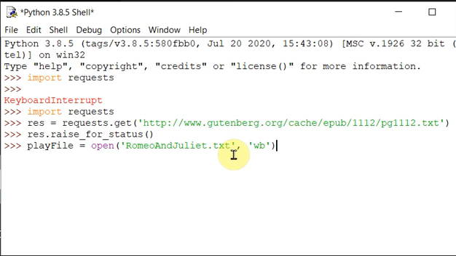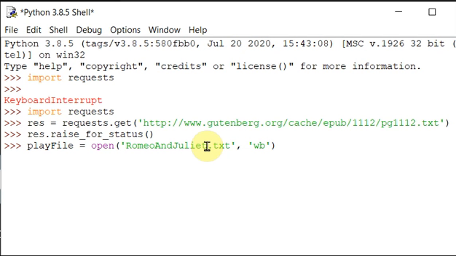Okay. So you can see here, for the open method, the first argument is the name of the file, how it will be stored in our hard drive or in our current working directory. And the second argument we have passed is 'wb', that is nothing but write binary mode. Even though it is plain text, you are saying write binary data instead of just text data.